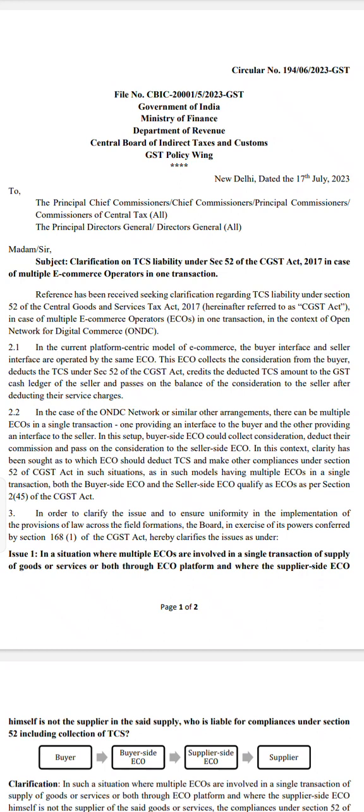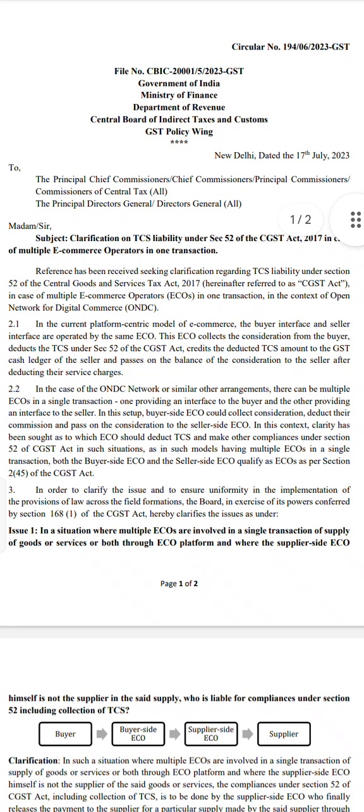ONDC is a non-profit entity, a Section 8 company, simply speaking. So why ONDC? What is the need of ONDC? It is a very long story, but I will make it short. I will put some questions so that it is very easy for you to understand.